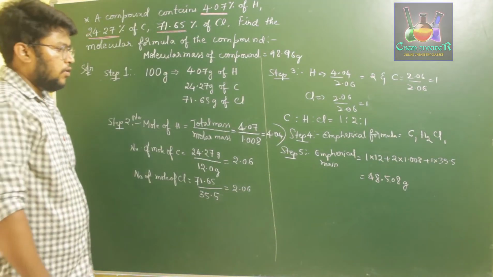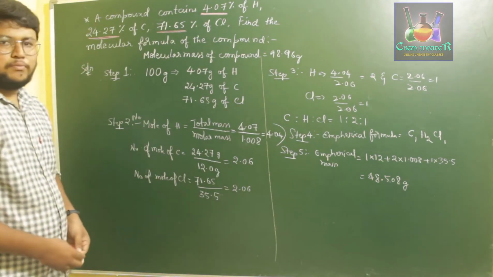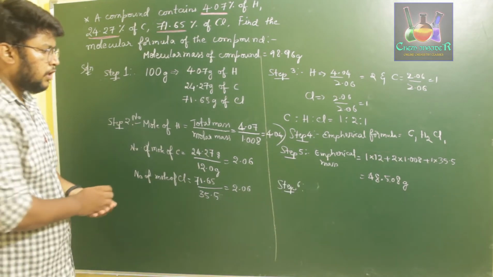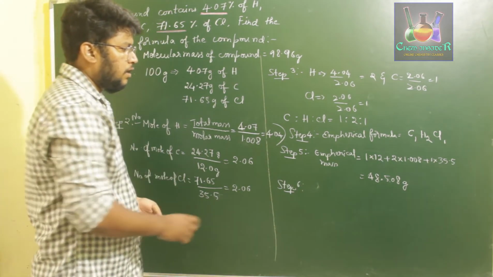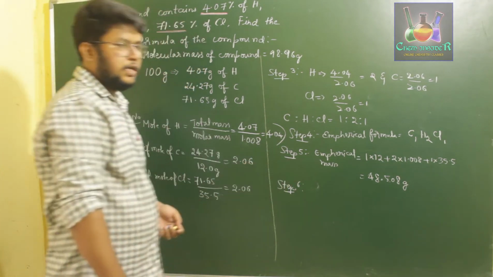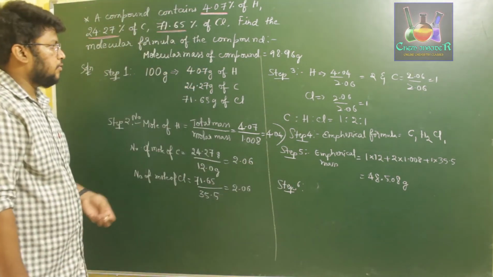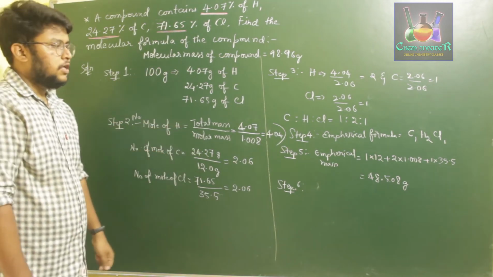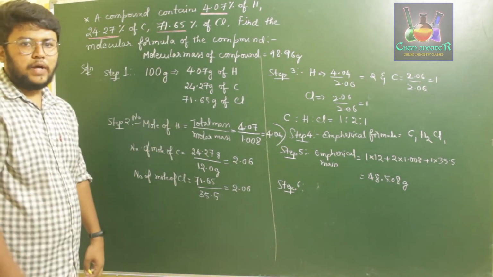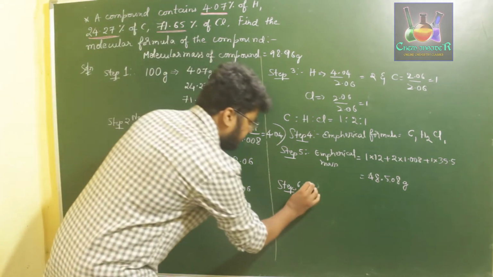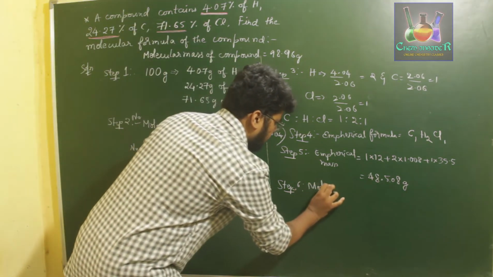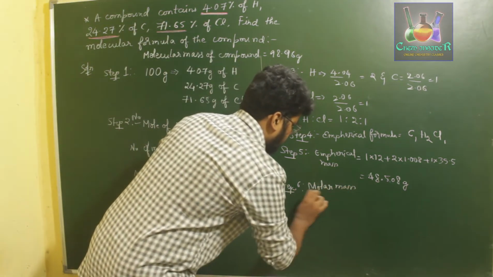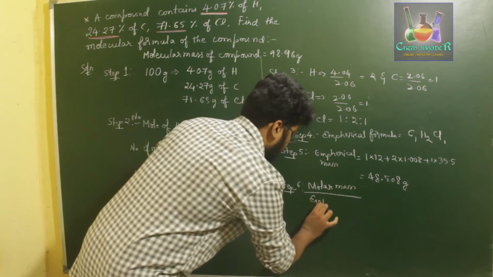Now we need to determine its molecular formula. First we need to divide the molecular mass by the empirical mass in order to know the exact number of atoms present. That is, molar mass or molecular mass divided by empirical mass.